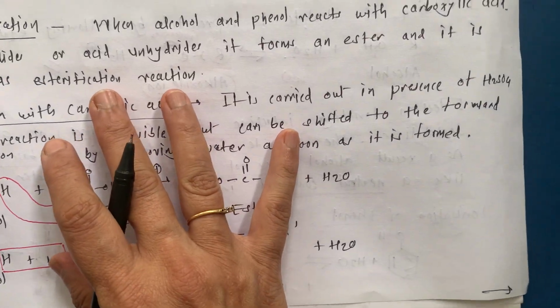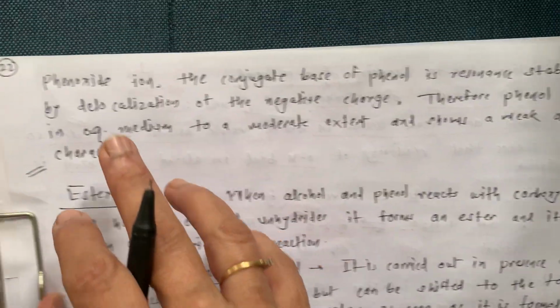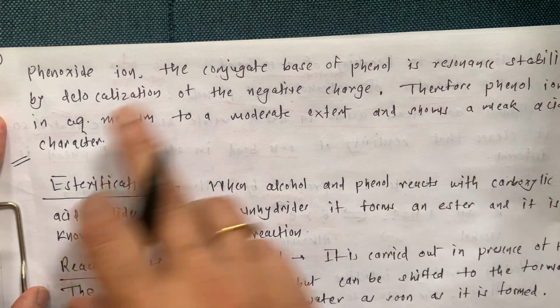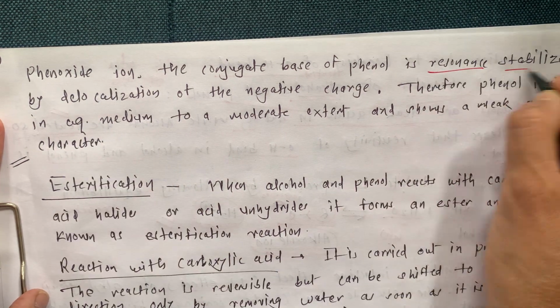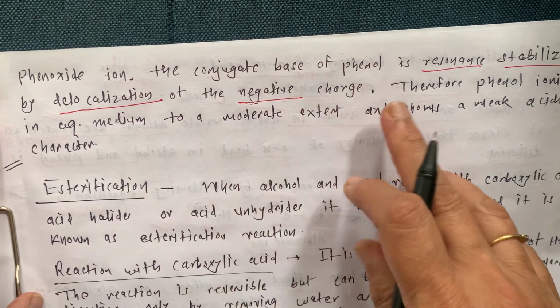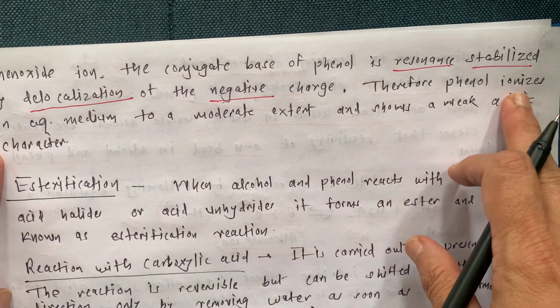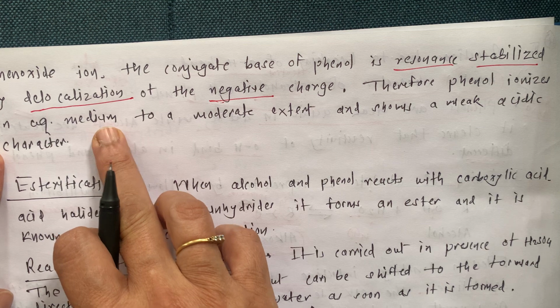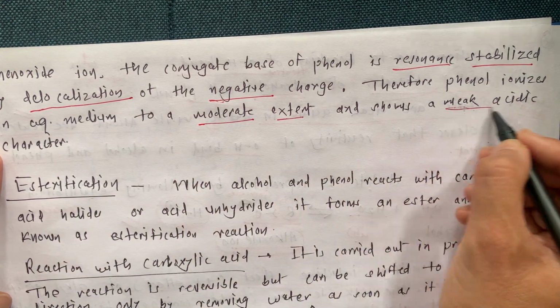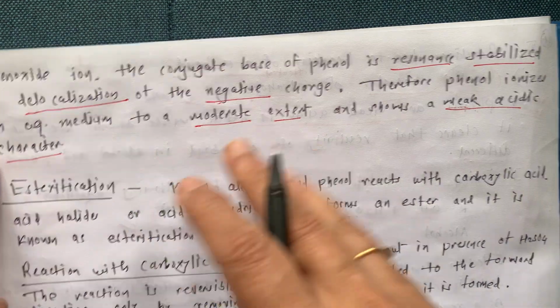so in explanation we can say the phenoxide ion, the conjugate base of phenol, is resonance stabilized. We see the resonating structures by delocalization of the negative charge. Therefore, phenol ionizes in aqueous medium to a moderate extent, and that's why it shows weak acidic character.